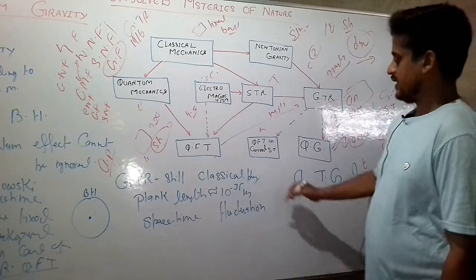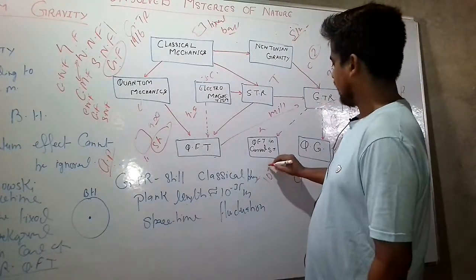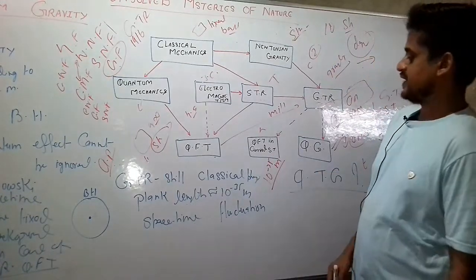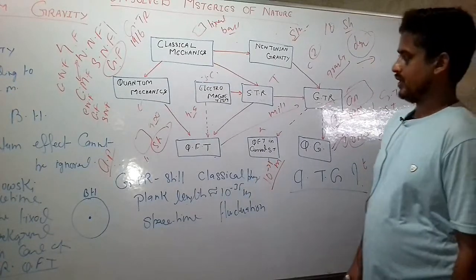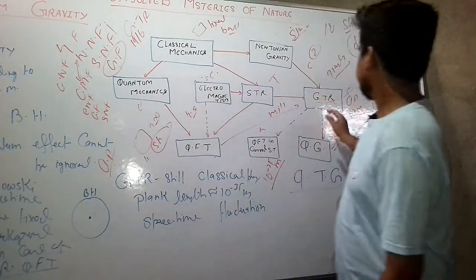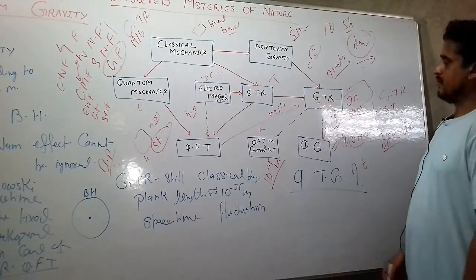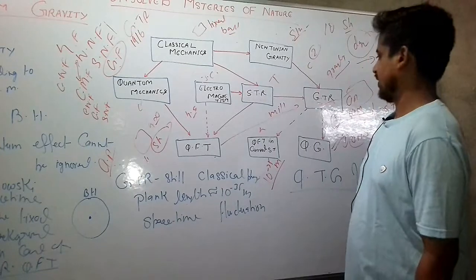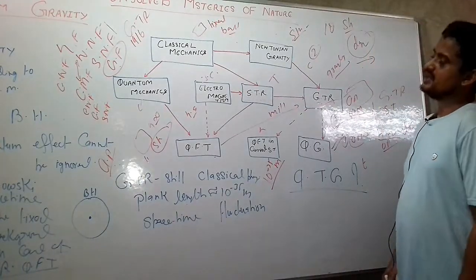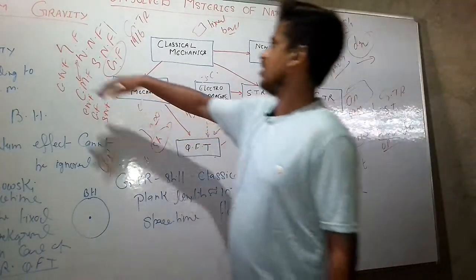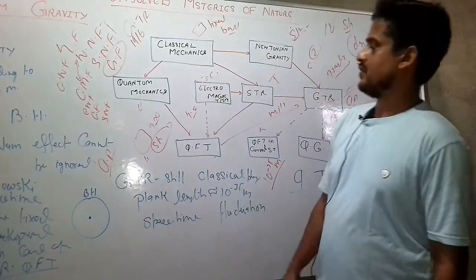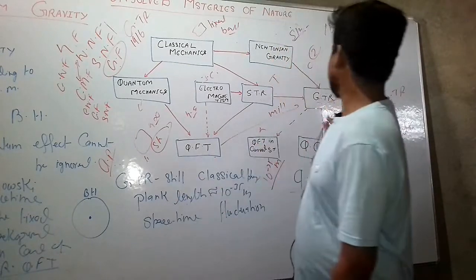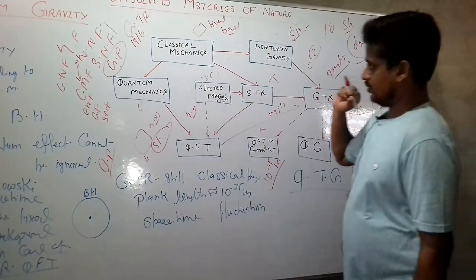And remember, near the Planck length, which is about 10 to the power minus 35 meter, space-time fluctuation becomes much more prominent. So that is where the general theory of relativity breaks down, and that's why we need quantum mechanical laws of gravity. So this is the frontier of physics research, where so much activity is going on.